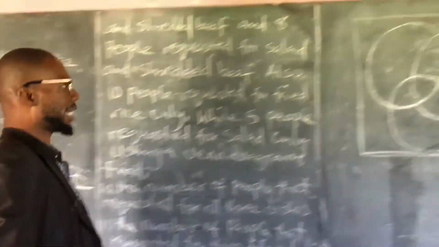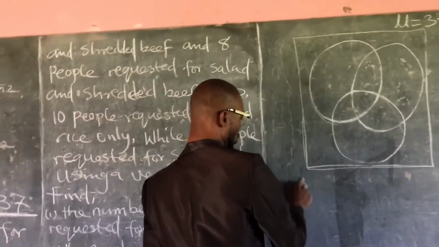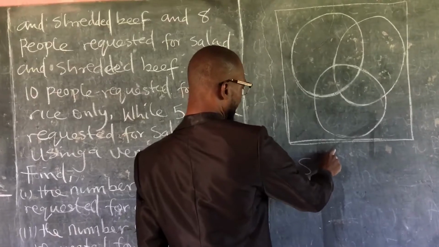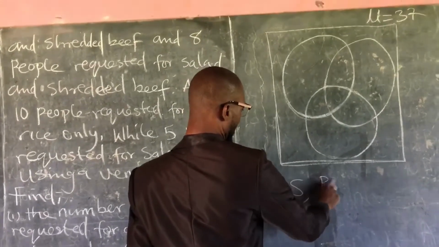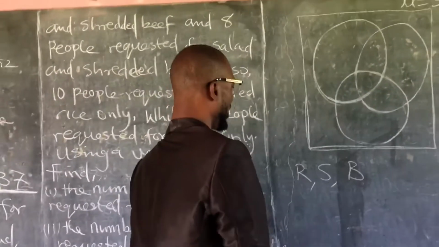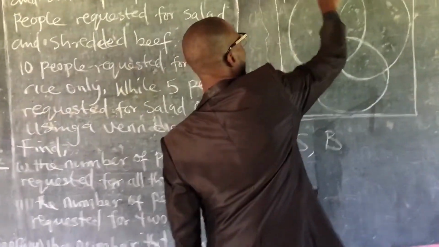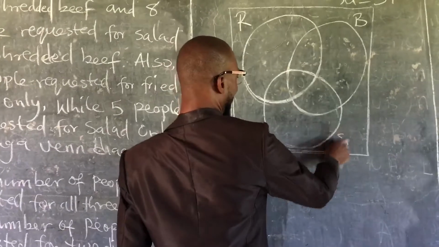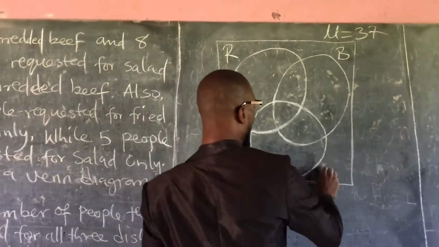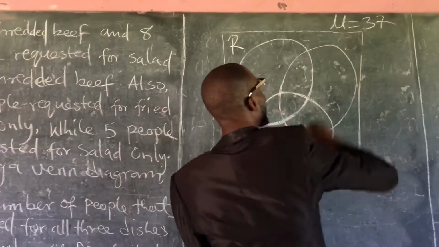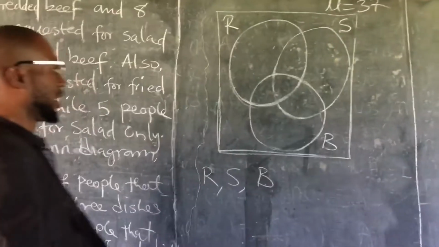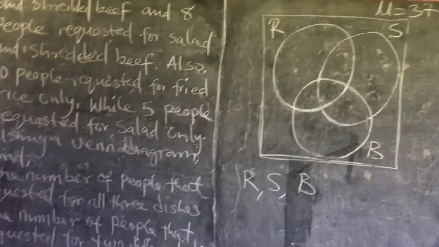And then they tell us our sets are fried rice and meat. So we have rice, and then we have salad, and then we have beef. Shredded beef, right? So let me call this one rice, let me call this one beef, let me call this one salad. Anyhow you want, you can do it. If you say this one salad, this one beef, it doesn't matter since you know what you are doing.